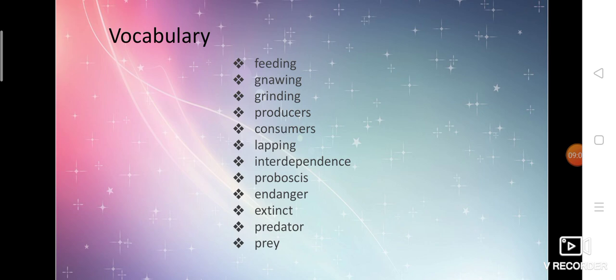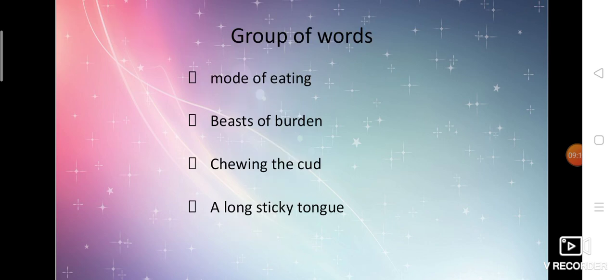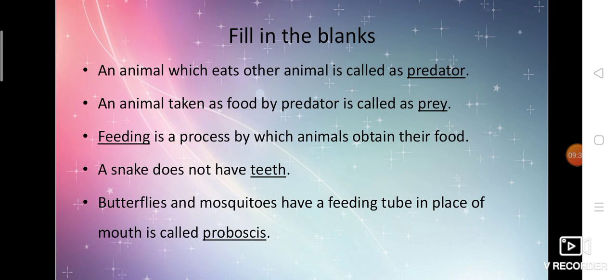Shall we go to the next heading, Roman numeral 2, group of words. In your notebook you have written 4 groups of words. Let's have a quick look. The first one, mode of eating, meaning way of eating. Next, beasts of burden, chewing the cud, a long sticky tongue. Group of words means we write continuous words in the form of a group. Shall we go to the next one?